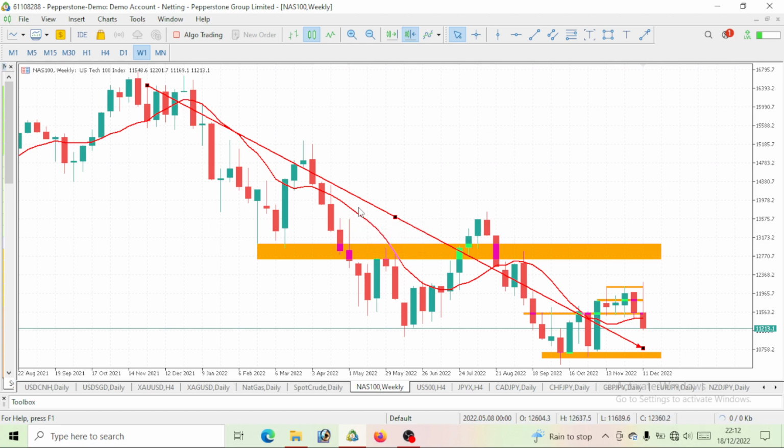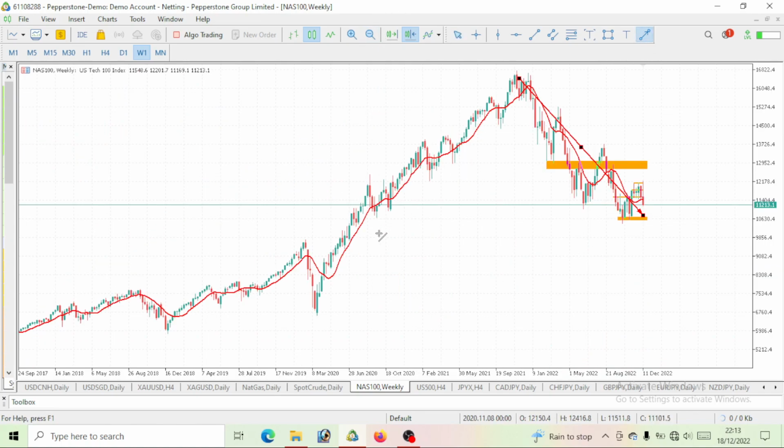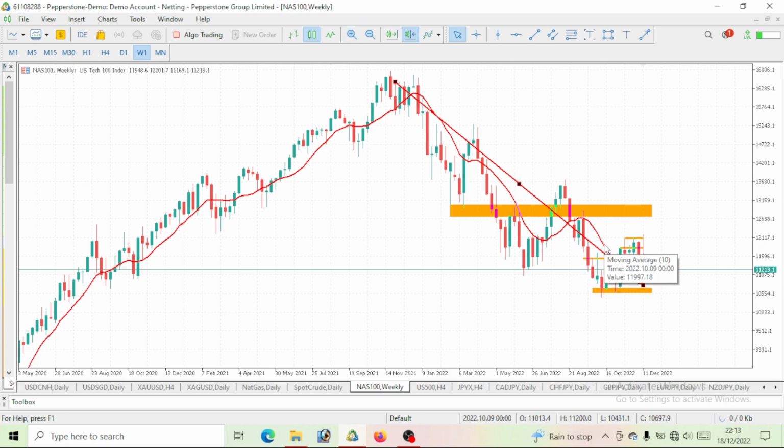Secondly, I've added a moving average, which is a 10 period moving average. Those of you that know how to trade this, let's do a recap. Once the price is trading below our moving average, there's only one move you should watch out for: sell. We have to go ahead and sell on this Nasdaq 100. It is a bearish move. We can clearly see that it is below our moving average. But before that, it was trading above our moving average, which is one of the reasons we were going bullish and actually went long. But as at now, it is trading below our moving average, so this is a sell.